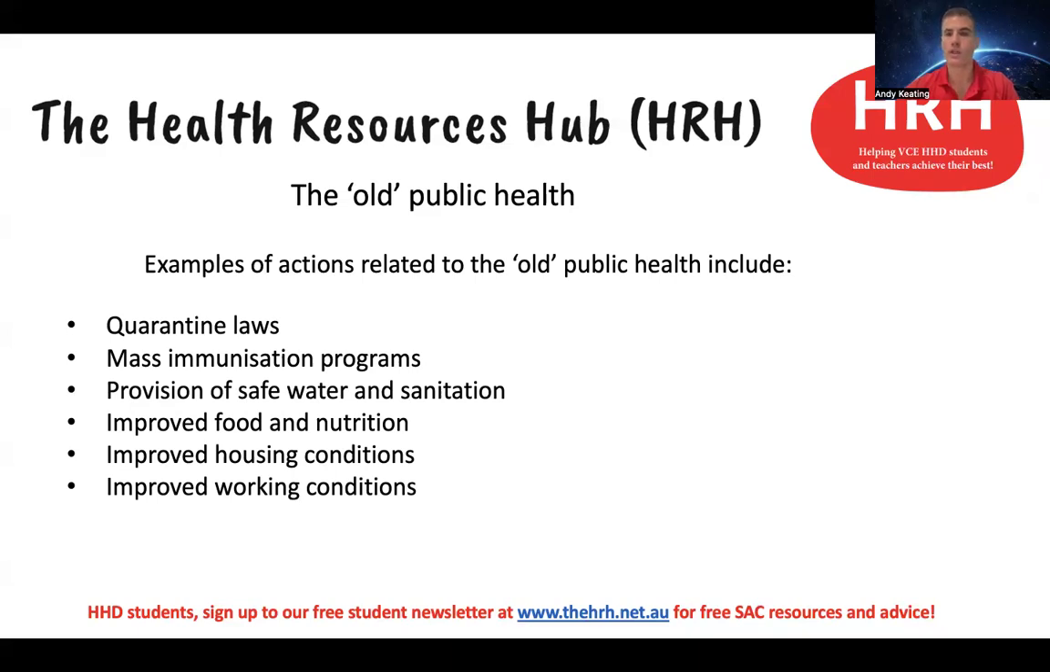Improved food and nutrition, so that meant things like children as well as adults were likely to have stronger immune systems and therefore less likely to develop infectious diseases and therefore less likely to spread them in the community.